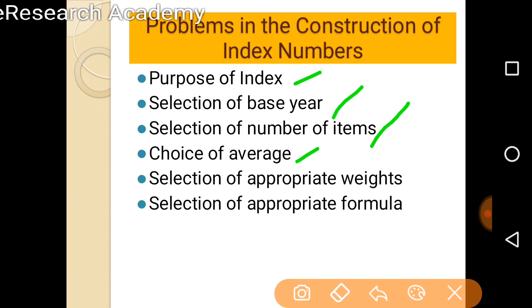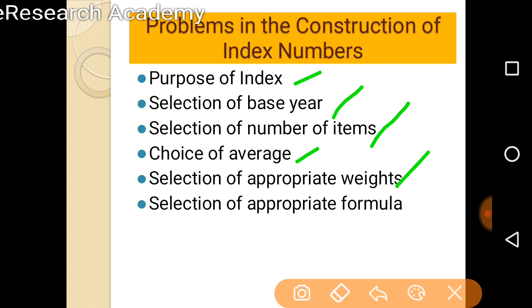Next one is the selection of appropriate weights. How many items you are including in the index number, and what will be their weights, is again a problem for the constructor. Assigning weights to a particular item is a tough and very important task while constructing the index number. So this is another problem for the constructor.